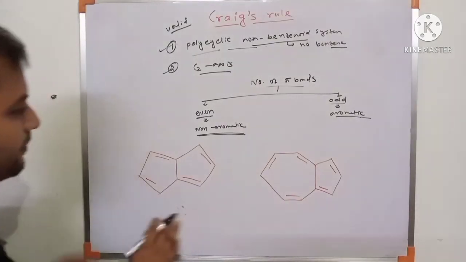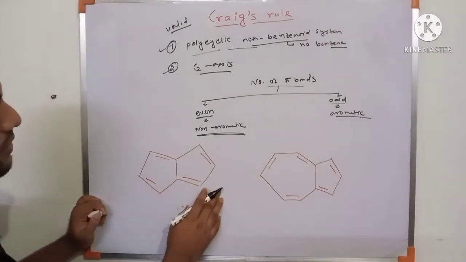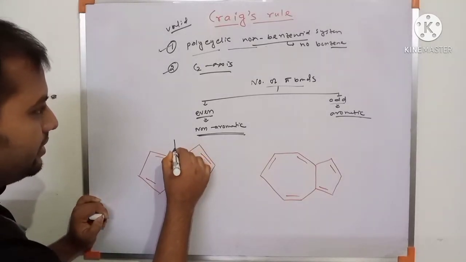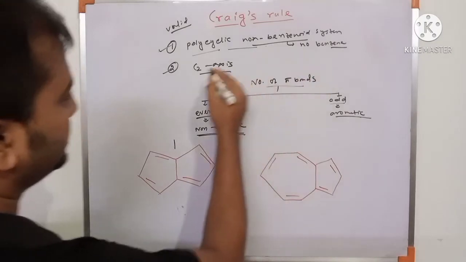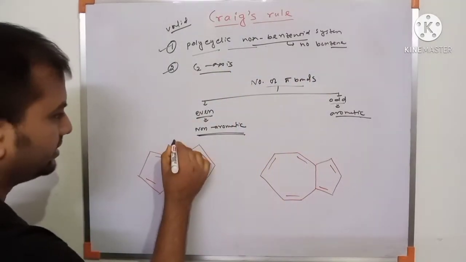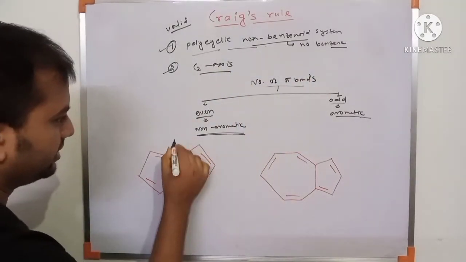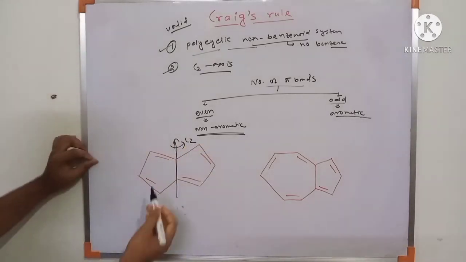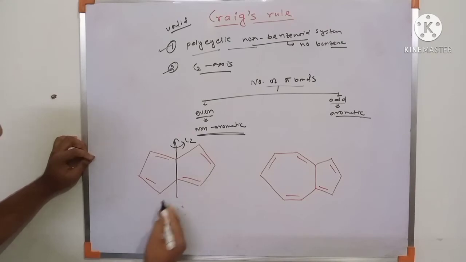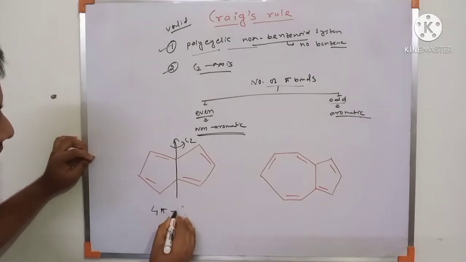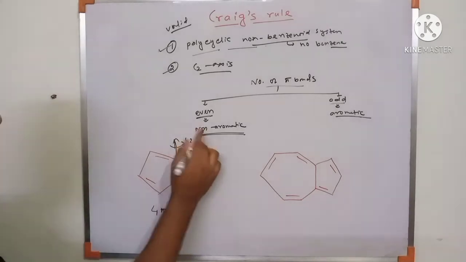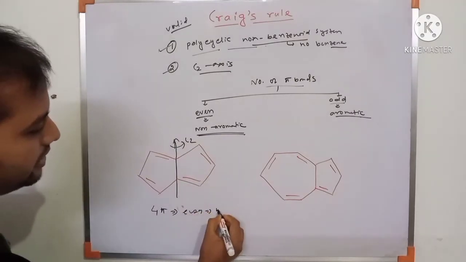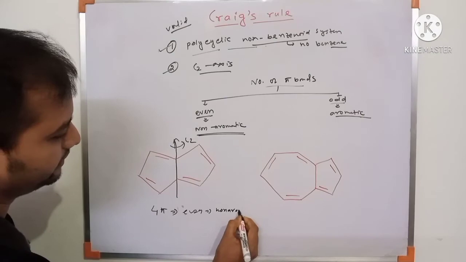Now an example. This is a non-benzenoid system because there is no benzene ring. It is a conjugated polycyclic system, and then we check for a C2 axis of symmetry. There is a C2 axis of symmetry. So check the number of pi bonds: 1 2 3 4. There are 4 pi bonds, an even number, so this is a non-aromatic compound.